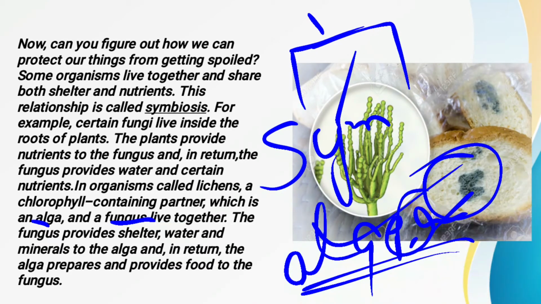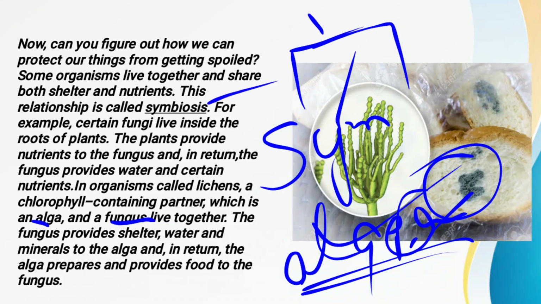Now see, algae is an autotroph, so it is able to manufacture food. When it prepares food, it supplies its food to the fungi. On the other hand, fungi is a saprophyte, meaning it gets food from dead and decaying matter. So fungi, being a saprophyte, provide water, minerals and shelter to the algae. Thus they both live together in an intimate association and are unable to live individually. These organisms fulfill the requirements of each other and are beneficial for each other.